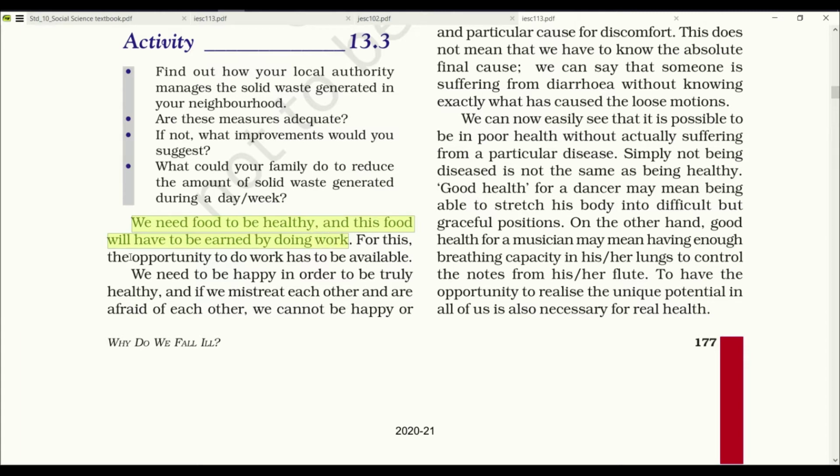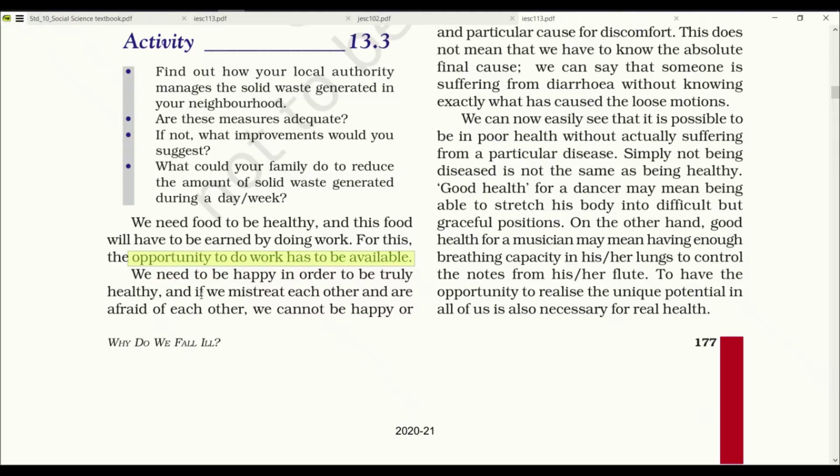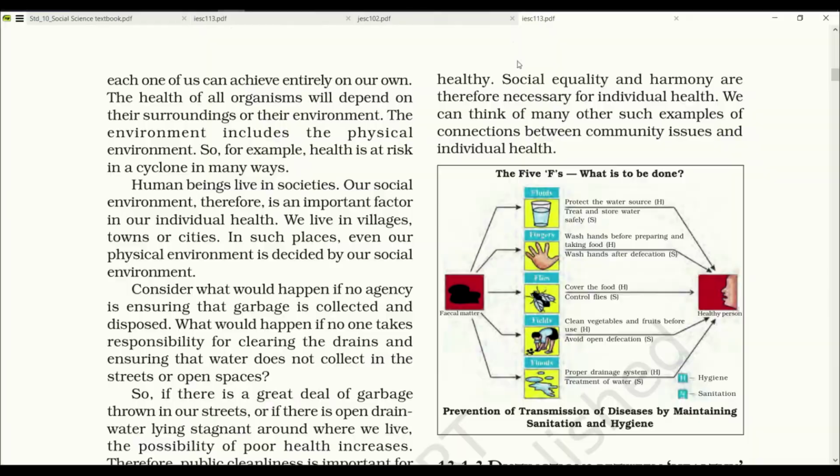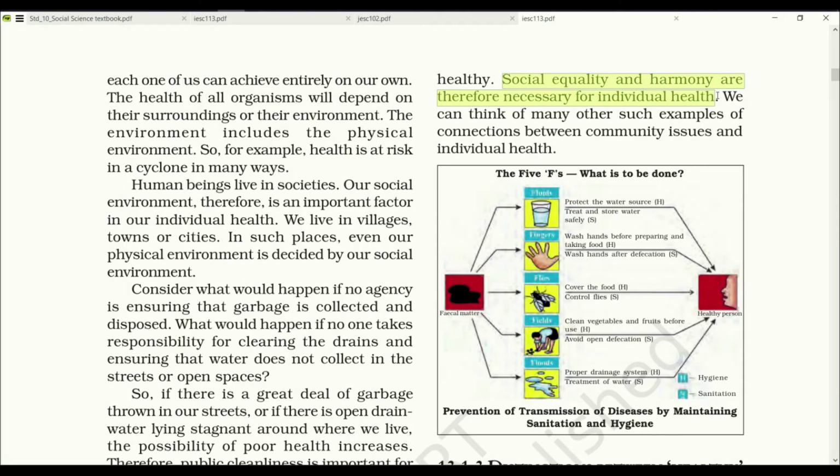For this, opportunity to do work has to be available. We need to be happy in order to be truly healthy. And if we mistreat each other and are afraid of each other, we cannot be happy or healthy. Social equality and harmony are therefore necessary for individual health. We can think of many such examples of connection between community issues and individual health.